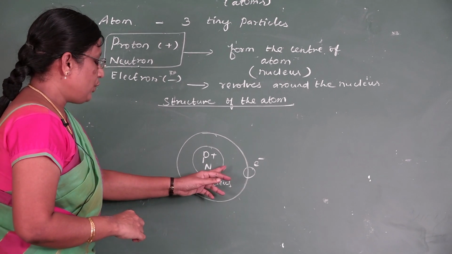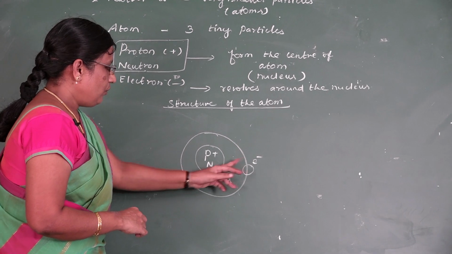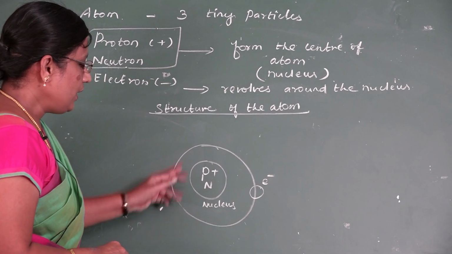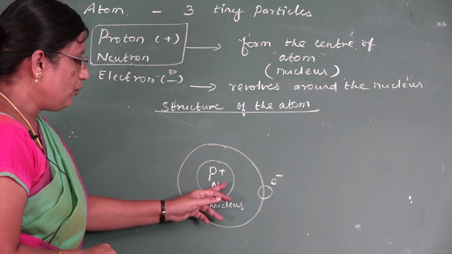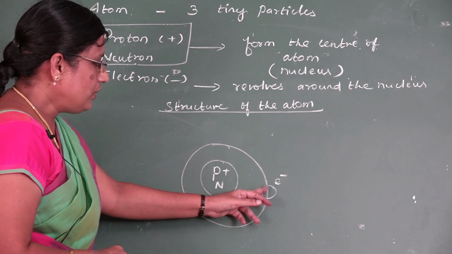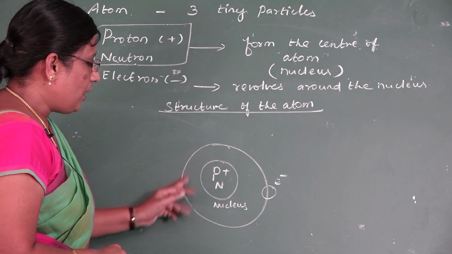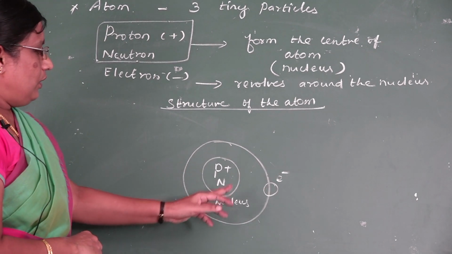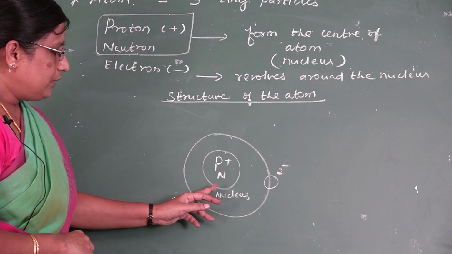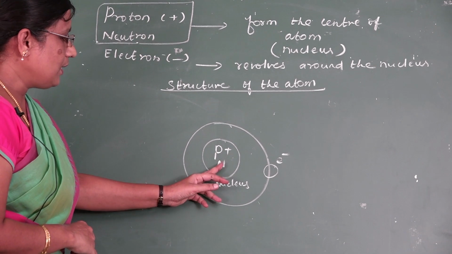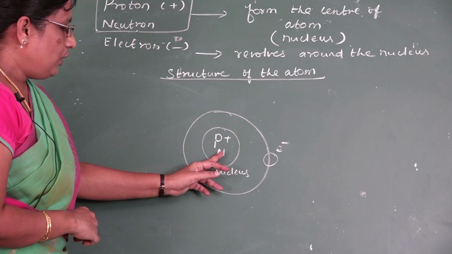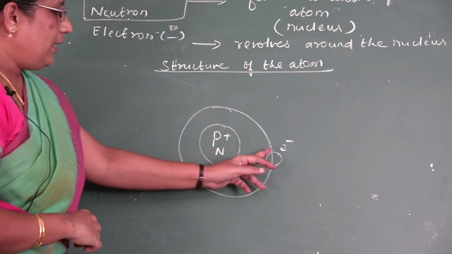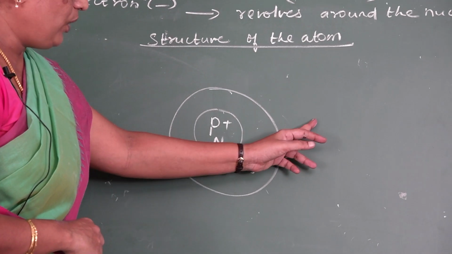Atom consists of nucleus at the center with the electrons revolving around the nucleus. Now as I said earlier, the nucleus consists of protons and neutrons. Protons are positively charged particles. Neutron is neutral. Electrons are negatively charged particles.